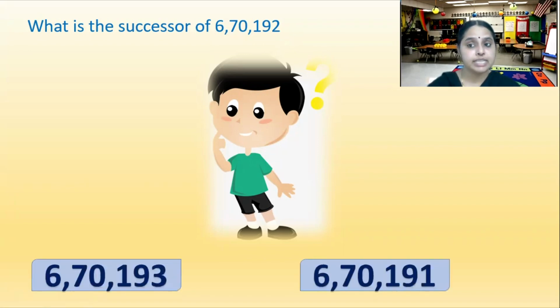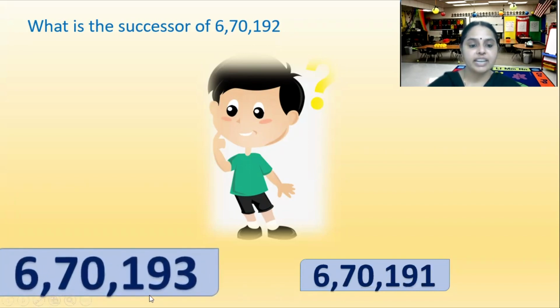What do you mean by successor? Successor means the number which comes after this number. Yes or no? So we have to add 1. So what will happen when we are adding 1 to this 2 in the ones place? It will become 3. So what is the answer? 6,70,193. Is that clear to you all?